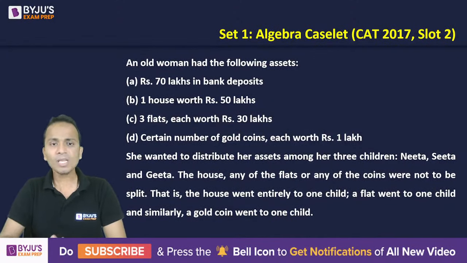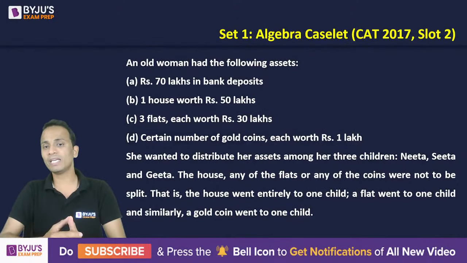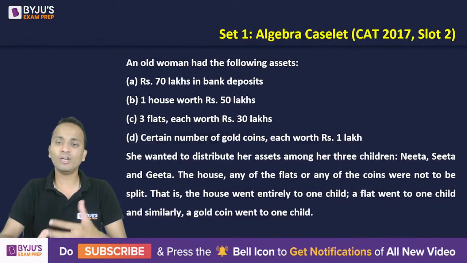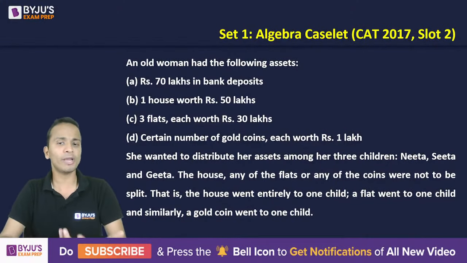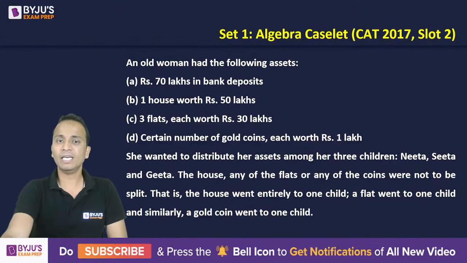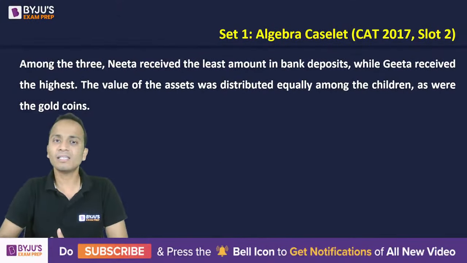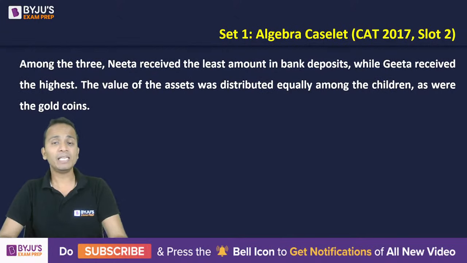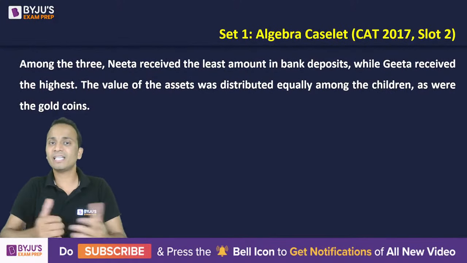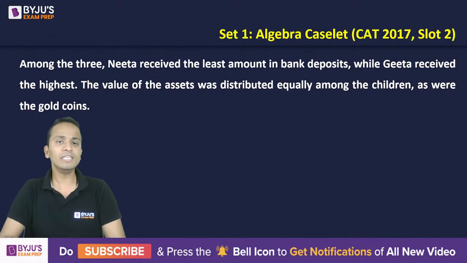Now further, it is given that the house, obviously, went entirely to one child, a flat went to one child, and similarly a gold coin went to one child. Now further, the information says that among the three, Nita received the least amount in bank deposits. So this information will help us in distributing the entire asset that this woman has. Geeta received the highest.